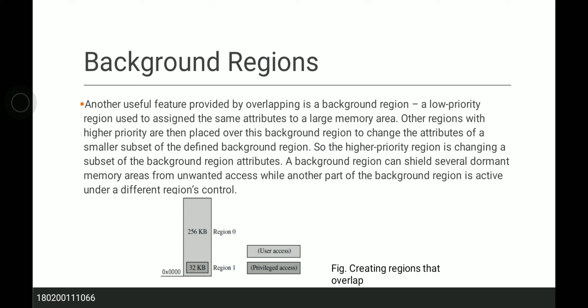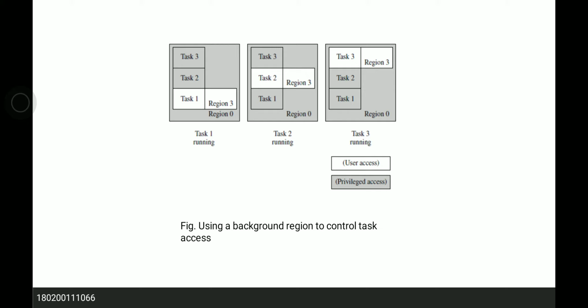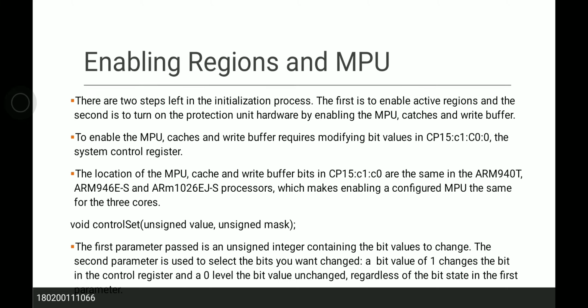A background region can shield several dormant memory areas from unwanted access, while another part of the background region is active under a different region's control. This is the figure of creating regions that overlap. This is another region using a background region to control the task access.